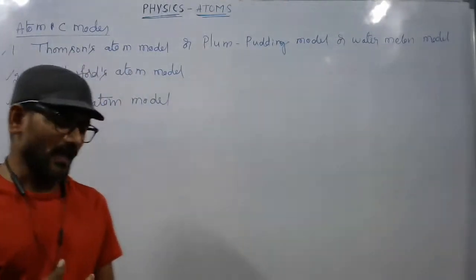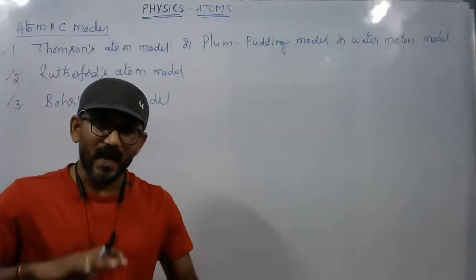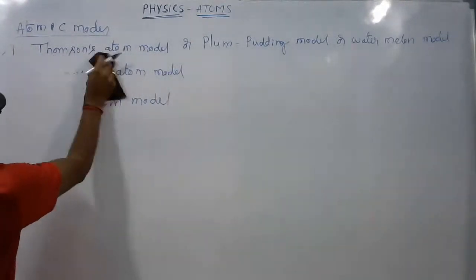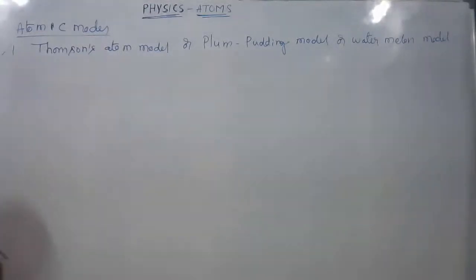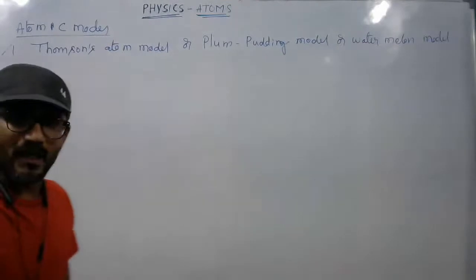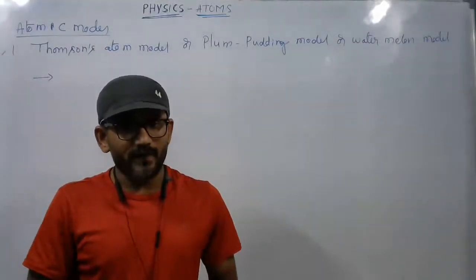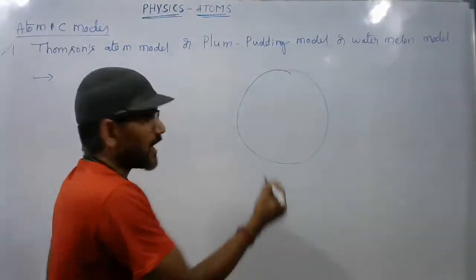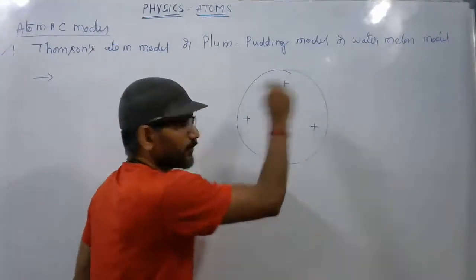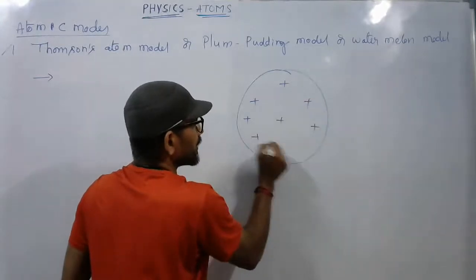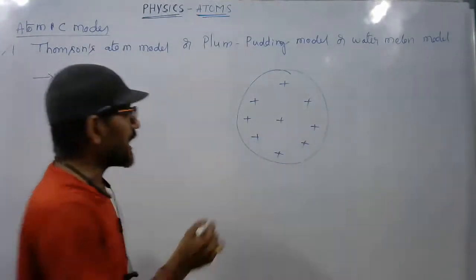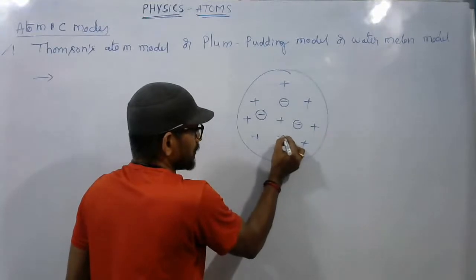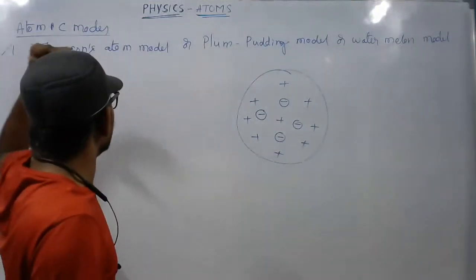According to his idea, he considered the atom as a solid sphere in which the entire positive charge of the atom and its mass are distributed uniformly everywhere, and negative charges are embedded in this like seeds in a watermelon. This is the idea given by Thomson.